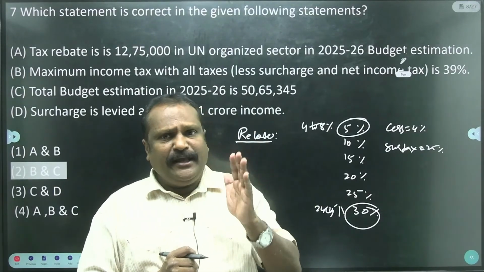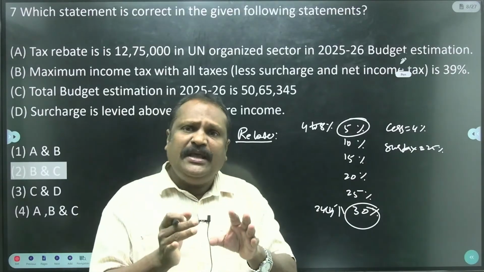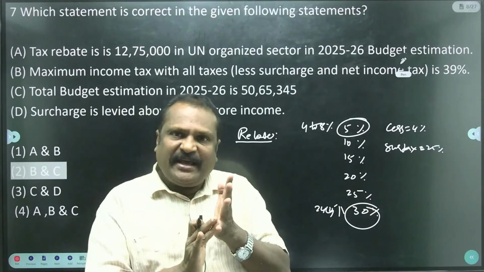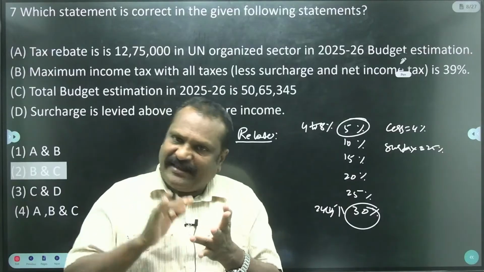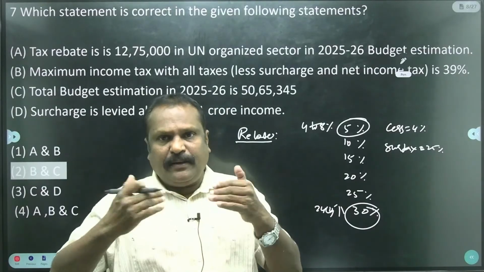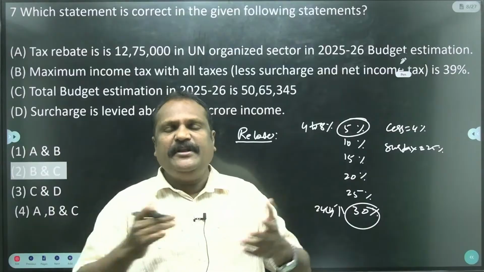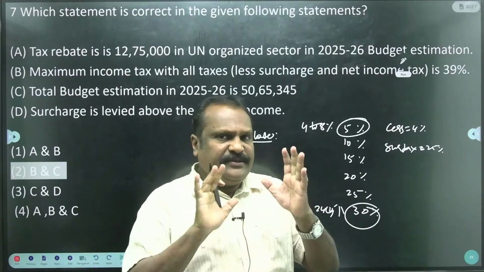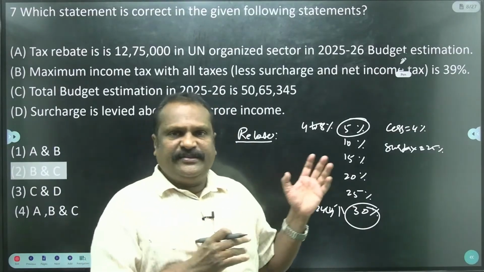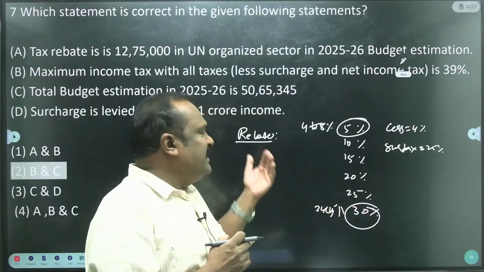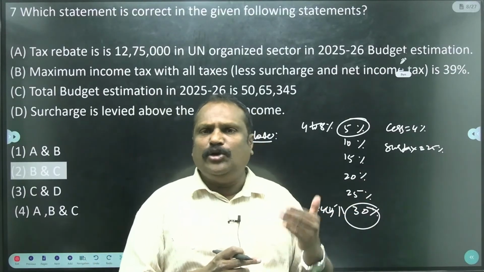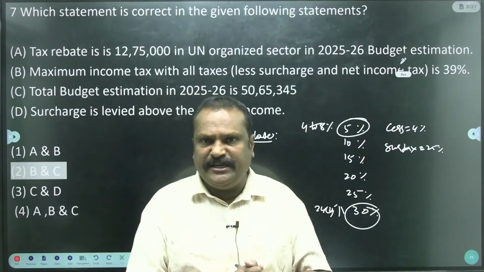When a person gets an income of more than 50 lakhs, then only surtax is levied. So income tax, cess and surtax are levied when the income is more than 50 lakhs. Okay, so this is about the things. This rebate is increased by Nirmala Sitharaman in the 25-26 budget estimation.